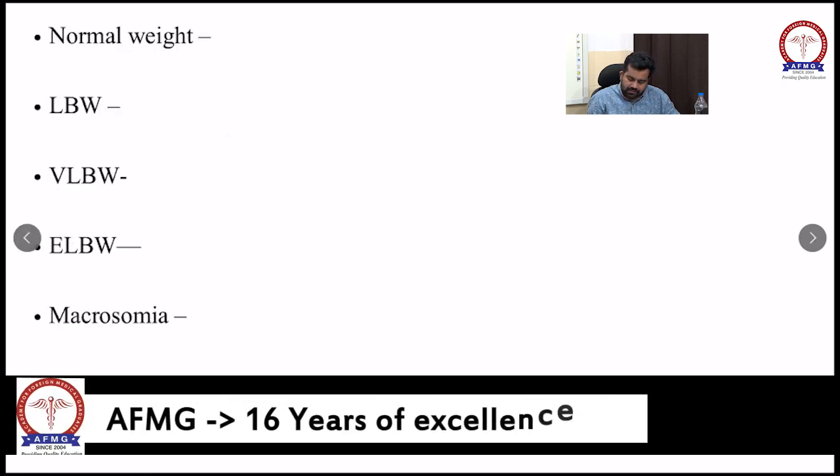Okay, so this is how we will define the normal age groups.